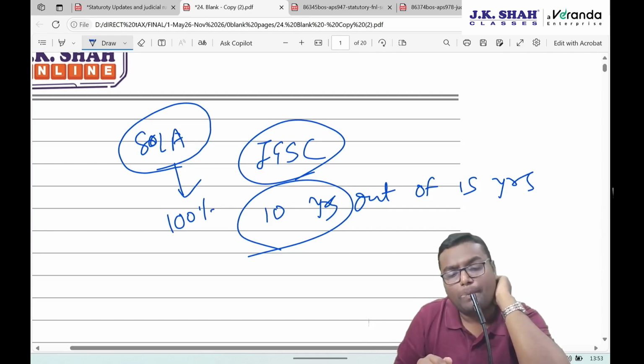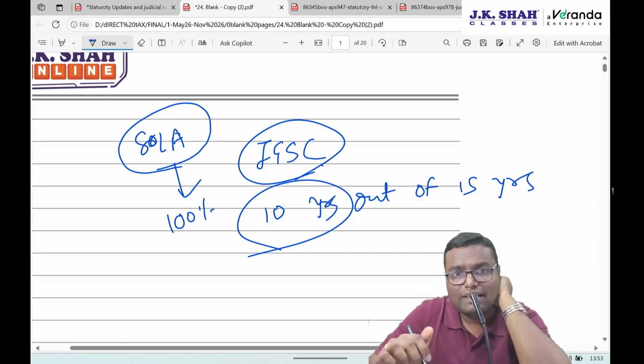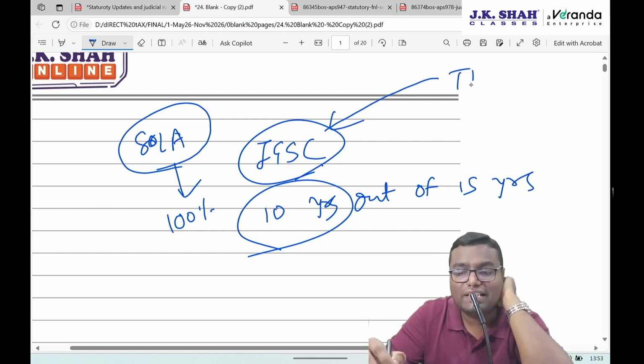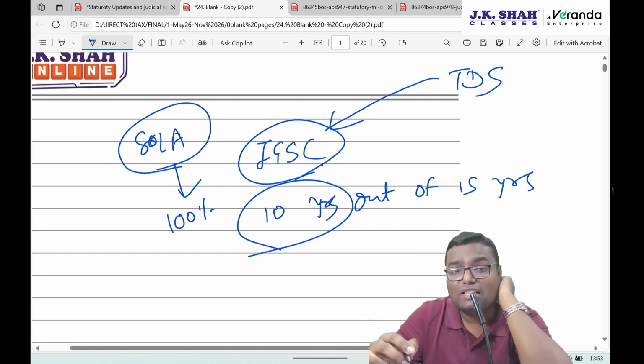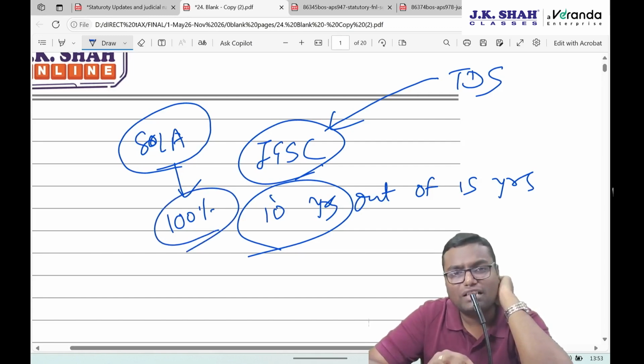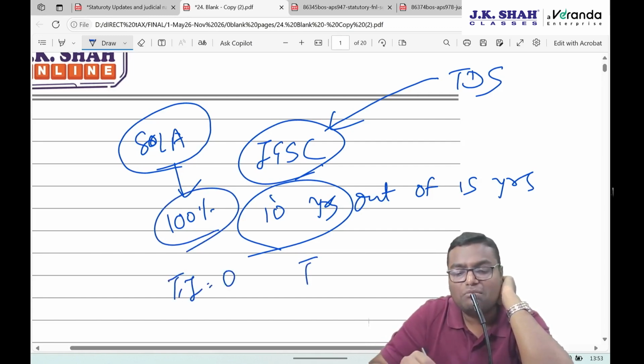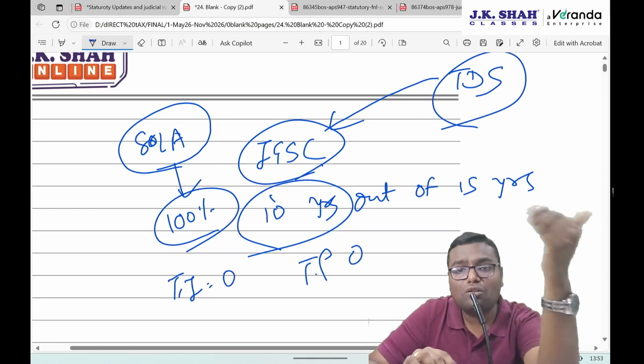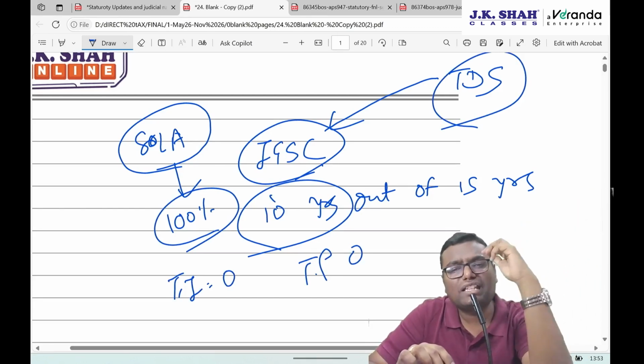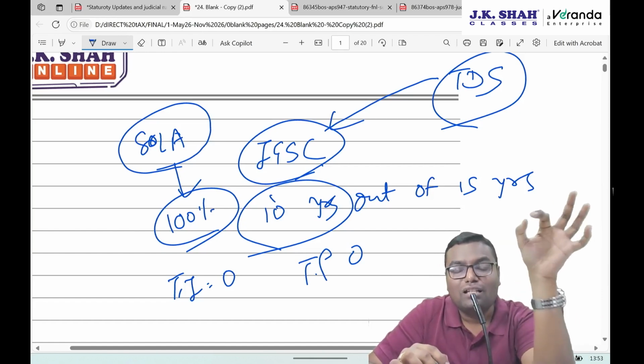But now what happens is, the deduction is there after gross total income. But this IFSC is there in India. So whosoever makes a payment to any business in this IFSC will deduct TDS. Now they will get 100% deduction out of their PGBP income, and ultimately their total income will become 0. So their tax payable will become 0, but their TDS is deducted, and hence they now have to claim the refund of the same. So their working capital is getting blocked.